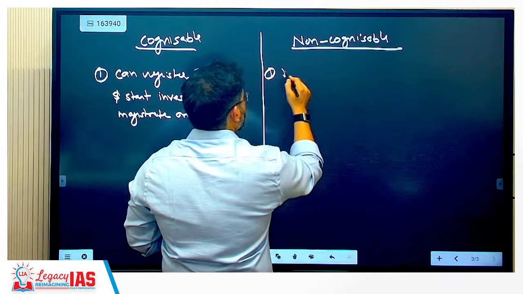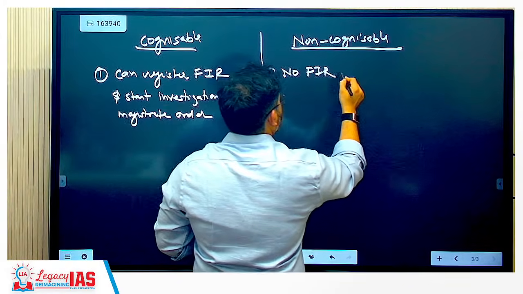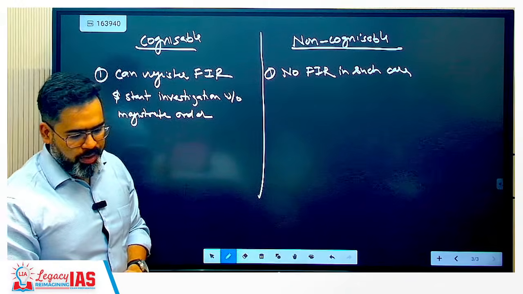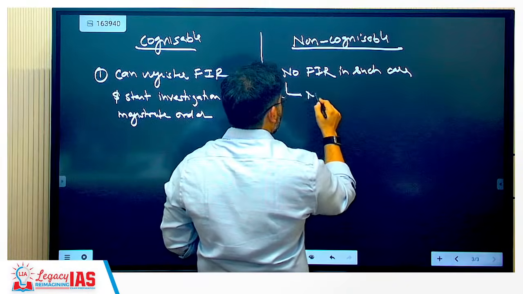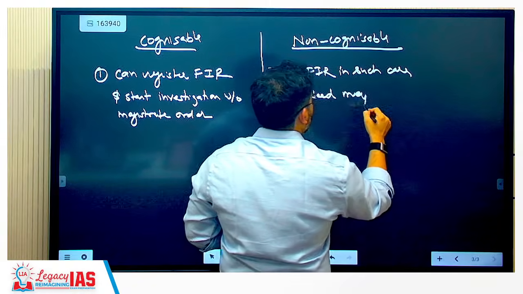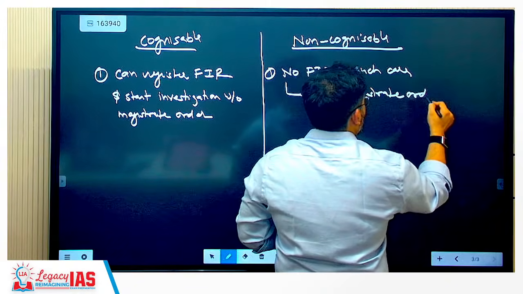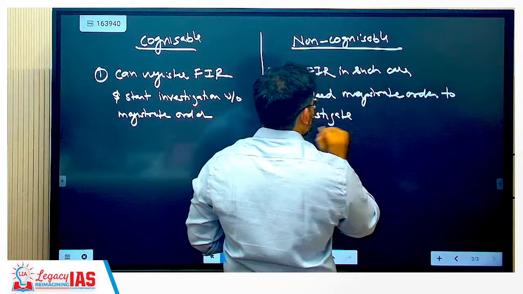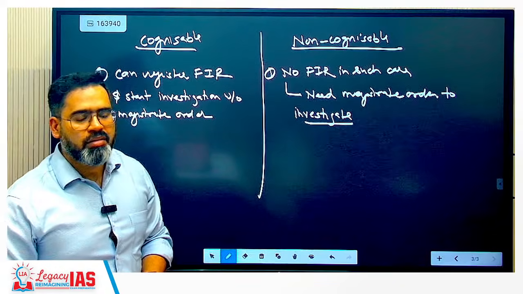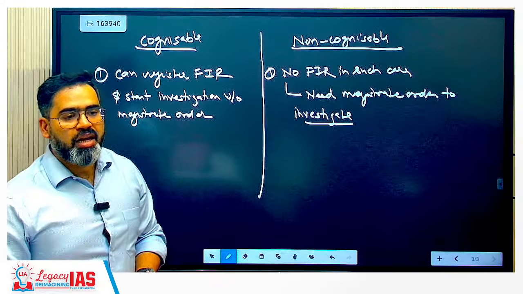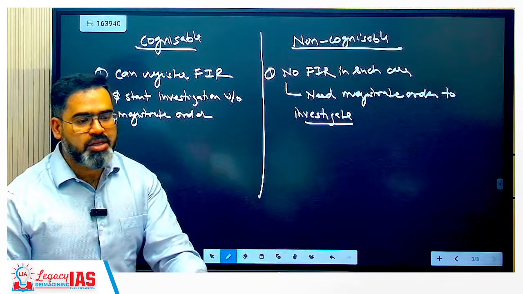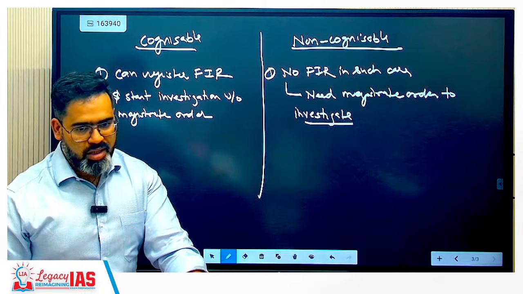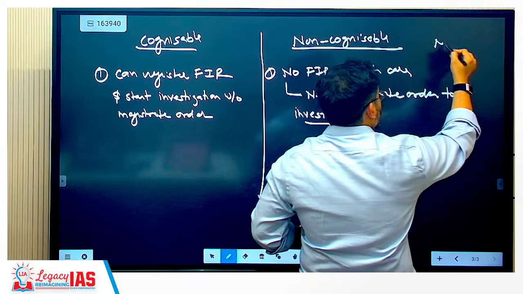So here, no FIR in such a case. Need magistrate order to investigate. This was the question in the UPSC only this year. FIR can be filed in both cognizable and non-cognizable offense? Non-cognizable, there is no FIR concept. They have an NCR register. This is called the non-cognizable register.